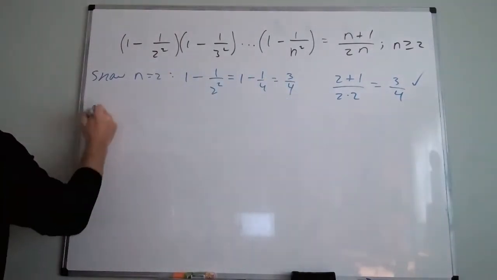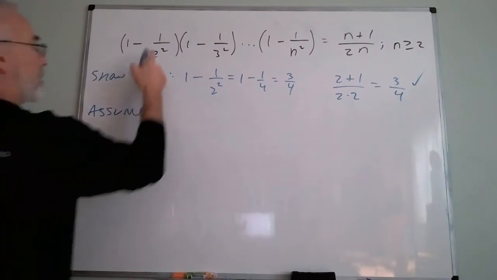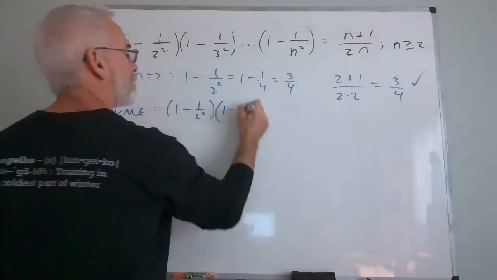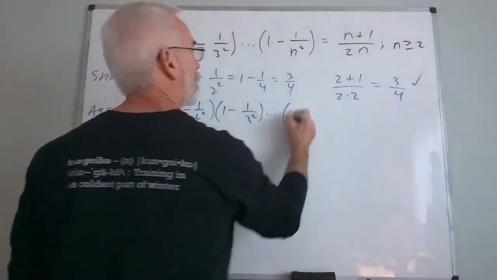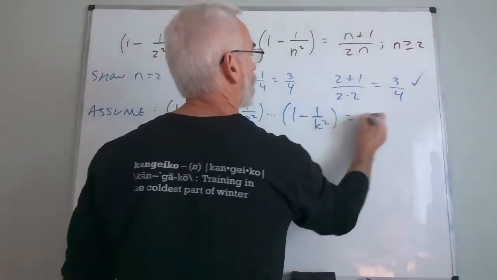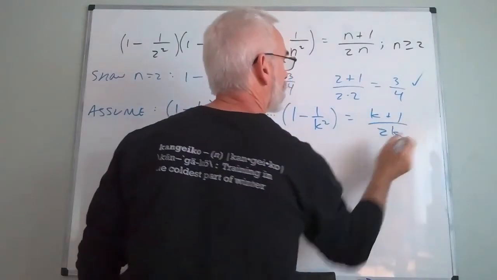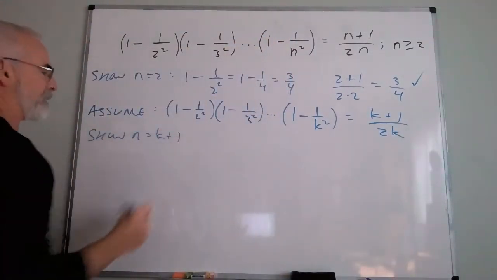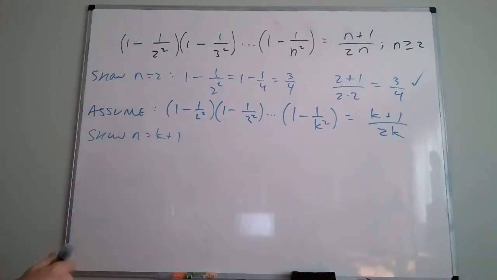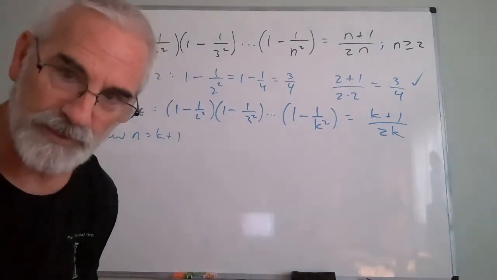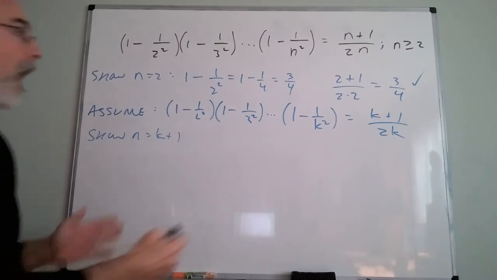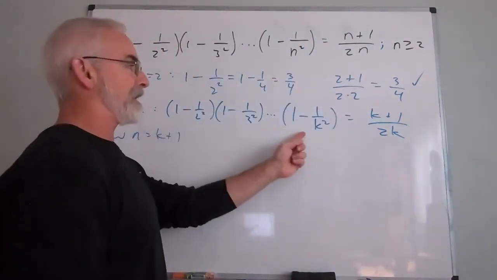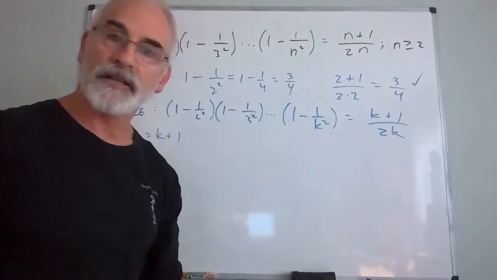So now we are going to assume this. Okay, and now we need to show, and I'm kind of abbreviating, what I'm saying is you have to show this is true for n equals k plus 1. I just don't have a lot of board space. Now, how do I do that? I'm assuming this is true. So what I'm going to do is to this quantity, I'm going to attach the k plus first term.